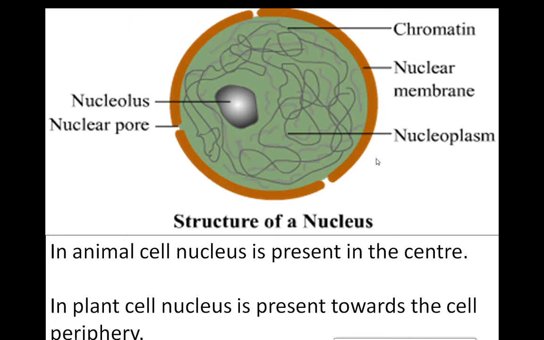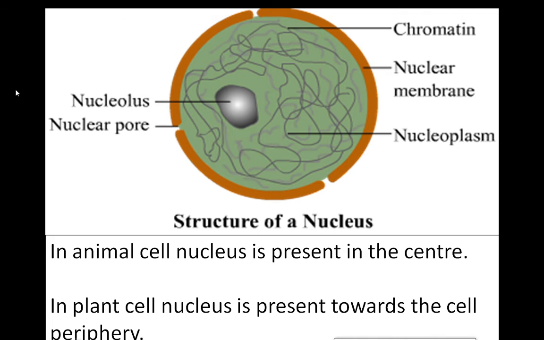Like the cell membrane has pores, holes on it, similarly the nuclear membrane has pores. They have a similar function: the pores allow entry and exit of substances between the inside and outside of the nucleus.